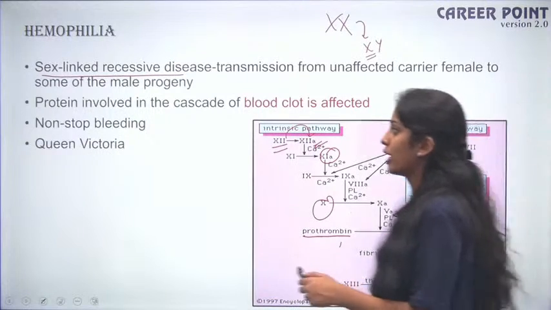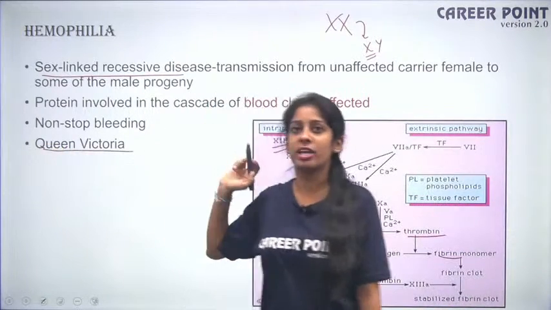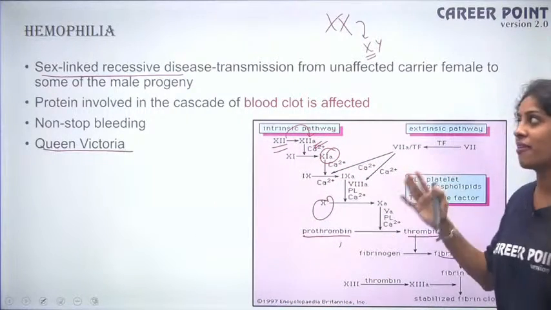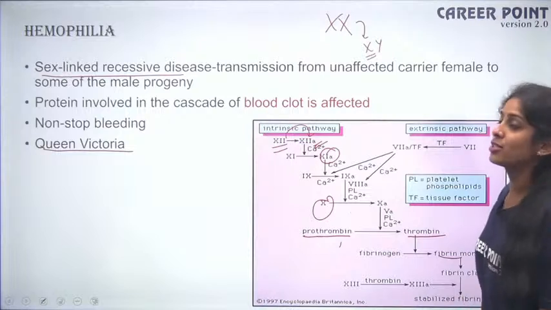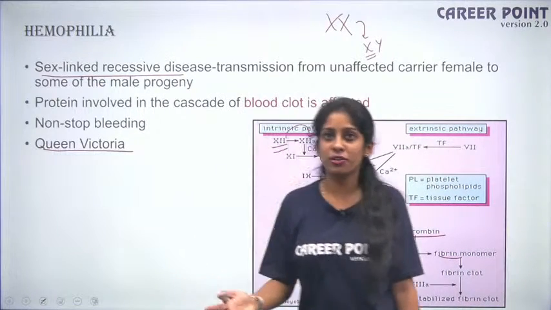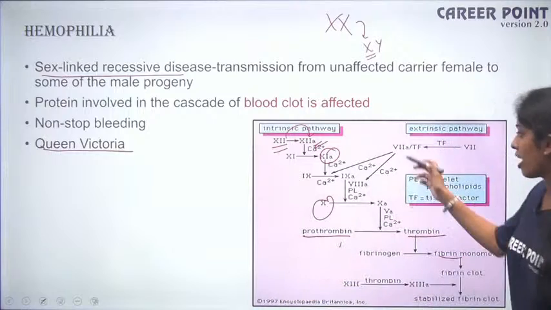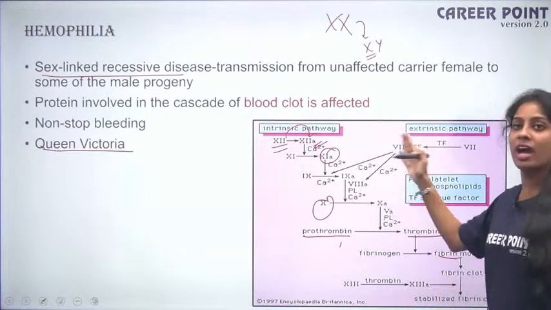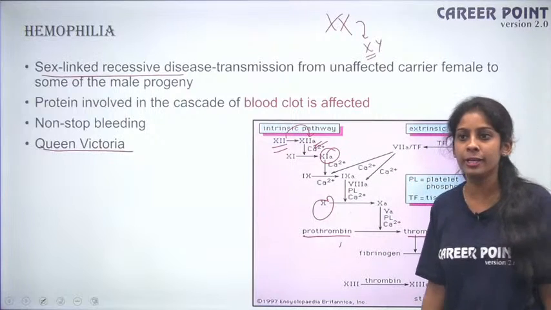So all of you know Queen Victoria, right? She was a carrier for hemophilia. So all the males in her entire family are affected with hemophilia. Hemophilia is pretty common these days. Okay, so we don't have a majority of treatment. So what you can do, if you have a mutation in a particular gene, you artificially inject that factor so that you have the process of clotting happening. Okay, fine. So that is about hemophilia.